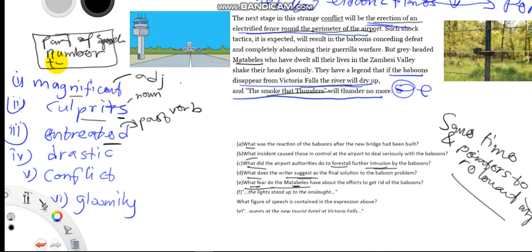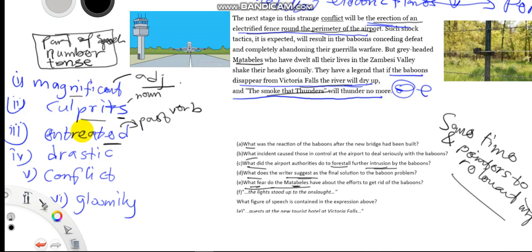So also consider tense. Okay, so part of speech, number, tense are some of the things you should consider when replacing words. Okay, so now we can move on and find replacements for these words. For example, the word magnificent, we may be able to replace it with a word such as beautiful, or say a word such as admirable, adorable, you know. So these are words we can be able to use to replace the word magnificent. We should only make sure that these words should also be adjectives.